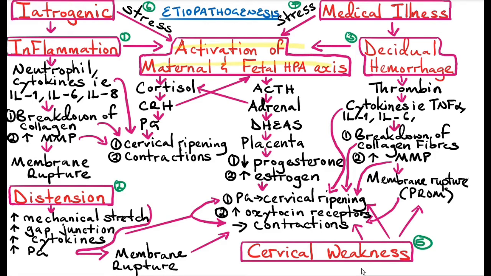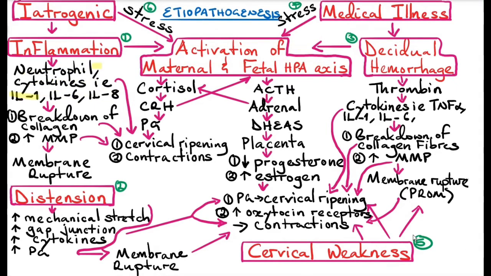On the other hand, infectious causes itself or inflammatory causes itself trigger neutrophil and cytokine release like interleukin 1, interleukin 6, and interleukin 8. Neutrophils, interleukins, leukotrienes produce collagenase and matrix metalloproteinase.